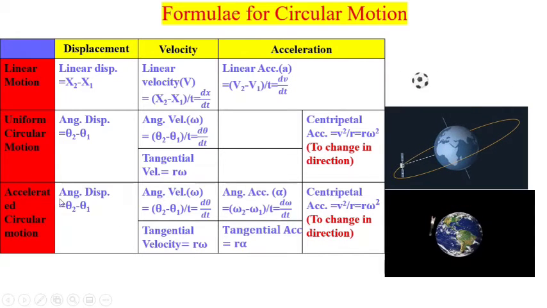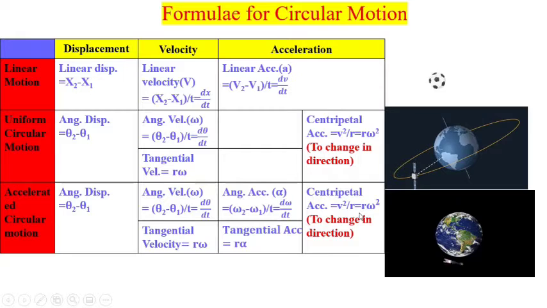But in case of accelerated circular motion, the tangential force is used to increase the speed of the satellite or rocket. Here combustion or exhaust is used to increase the speed, and that gives the tangential force. So tangential velocity in this case is also the same, that is r omega. It depends on the omega. Here omega is not constant, it will change at different positions. The angular acceleration can be calculated by using change in angular velocity divided by time. And the tangential acceleration formula is equal to r alpha.